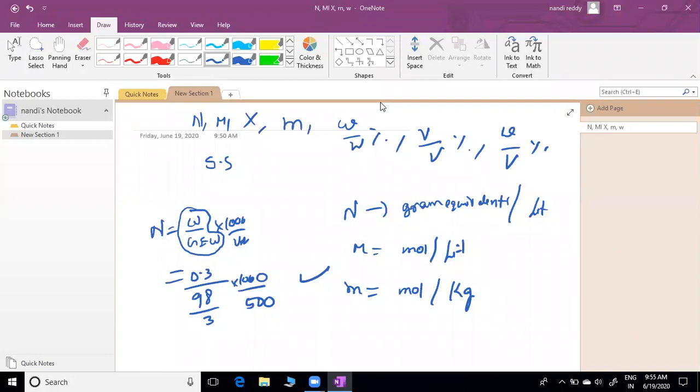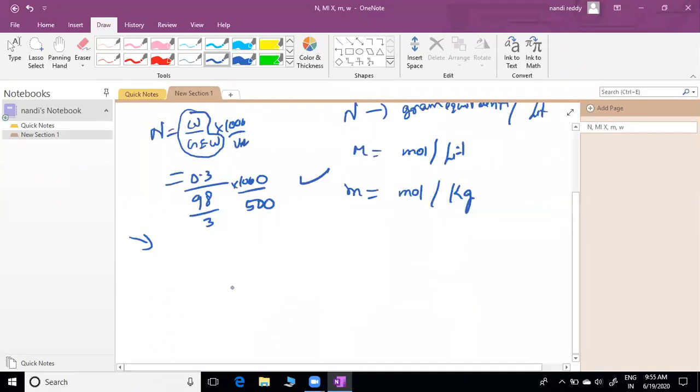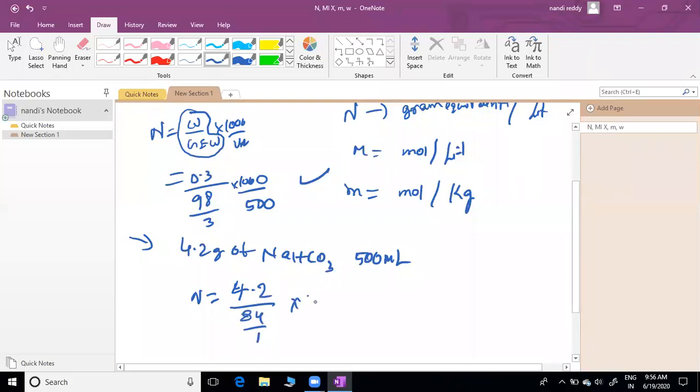You can try. Please check if you have doubts here. 4.2 grams of NaHCO3 dissolved in 500 ml of solution. So normality equals weight by gram equivalent weight, 84 by 1. Is it correct? Check it. Into 1000 by 500. In fact, it is 1, sir. There is only 1 Na+ here. These are salts, right? We can lose only 1. Next. Please, any other?